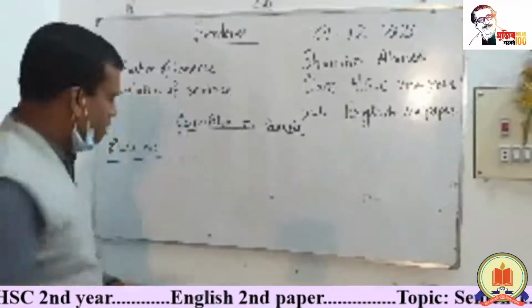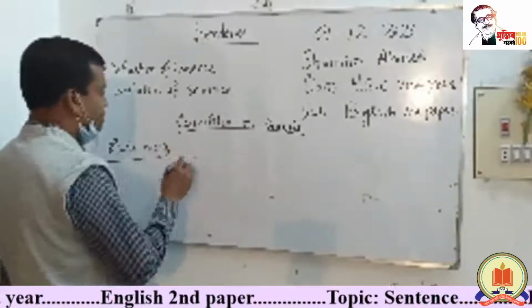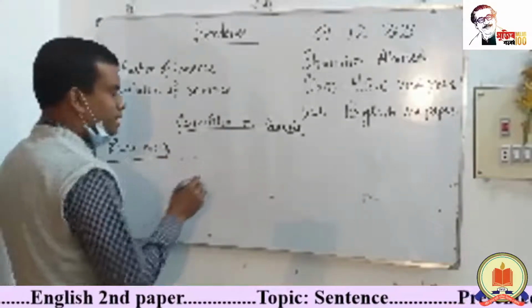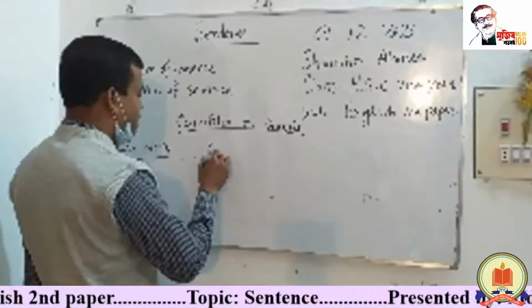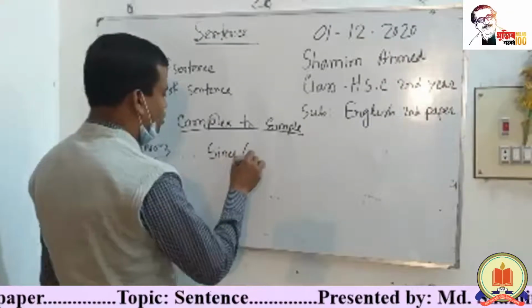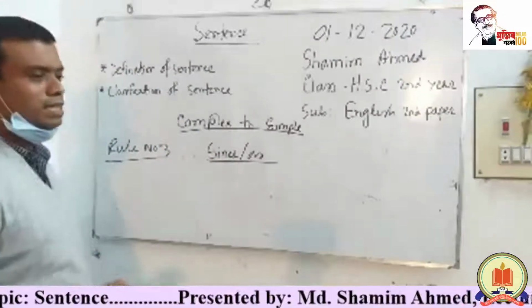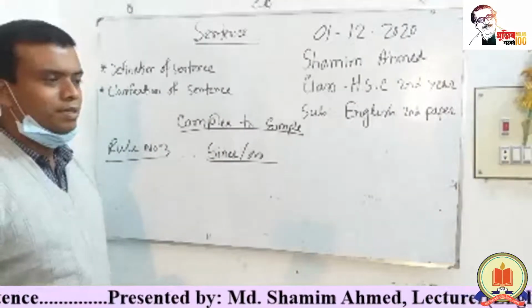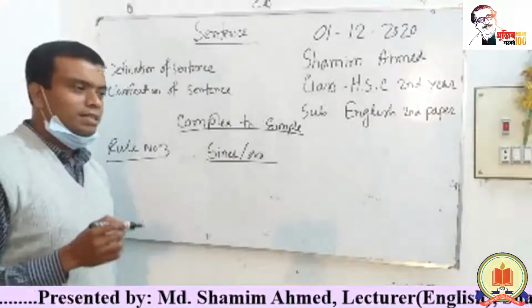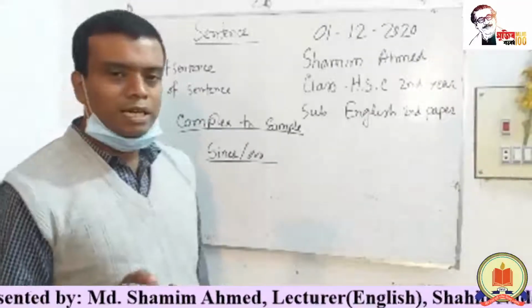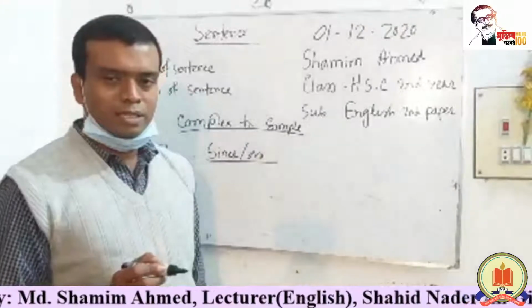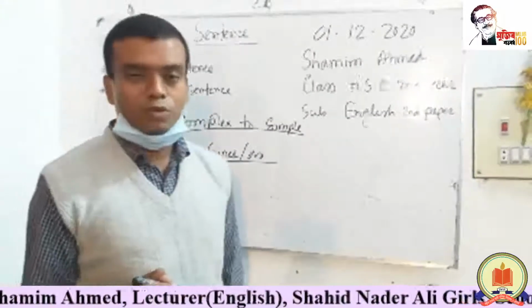Rule number 3. If the sentence begins with since or as, and the subject of the two sentences is the same, and the second sentence is the reason of the first sentence, then we use because of.